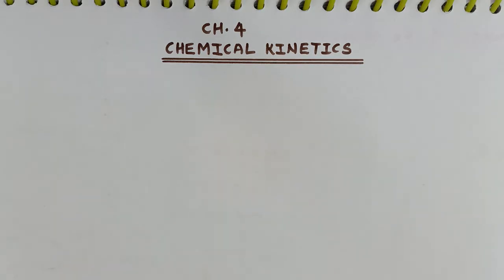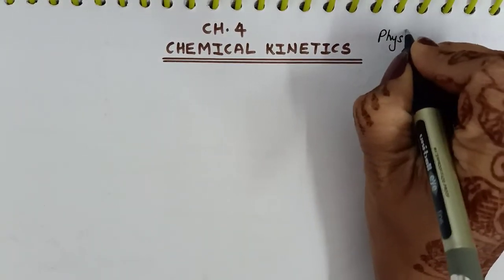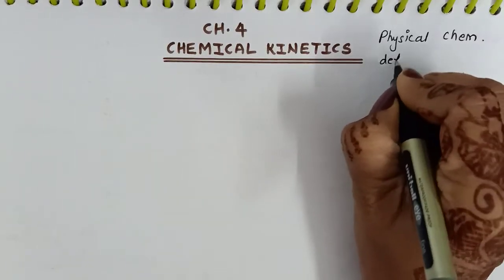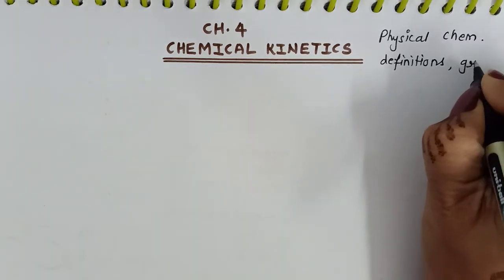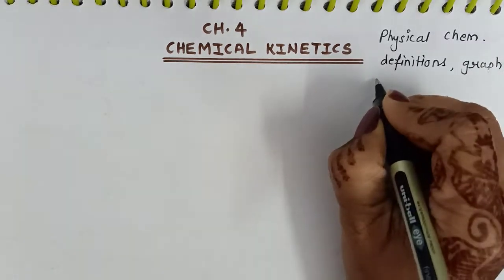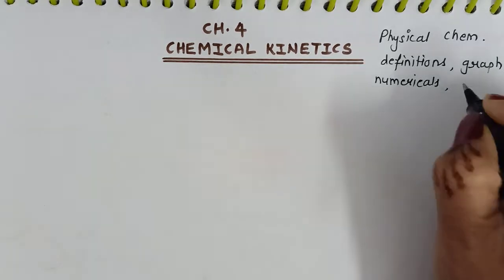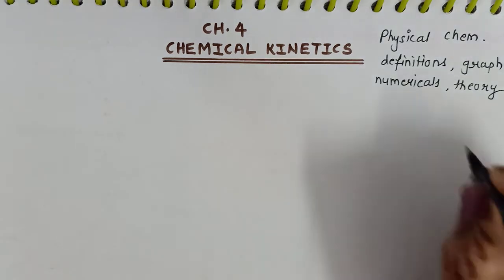Hello students, today we are going to start with chapter 4, that is chemical kinetics of 12th class board exams. This chapter belongs to physical chemistry and you can expect definitions, graph or graph based questions, numericals or certain theory questions from this chapter.